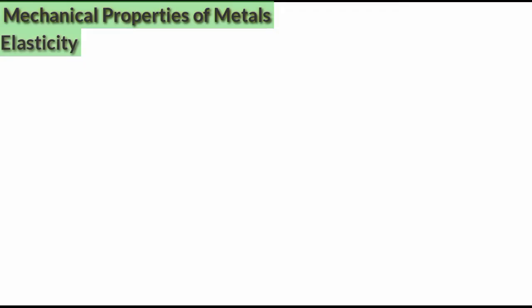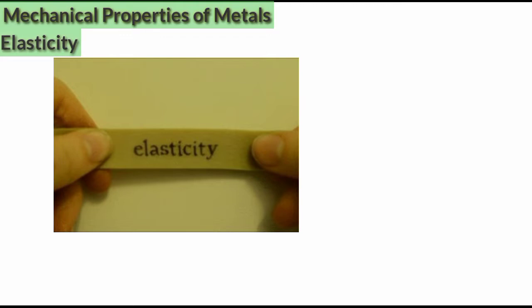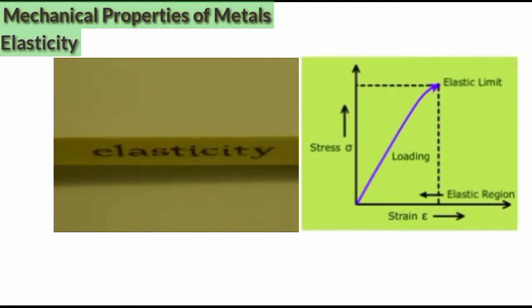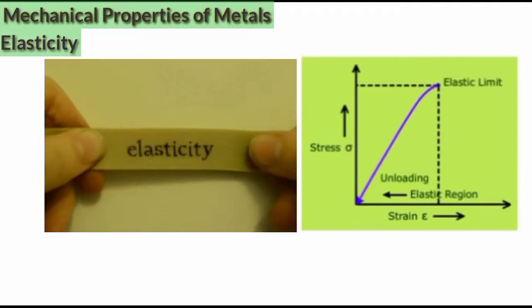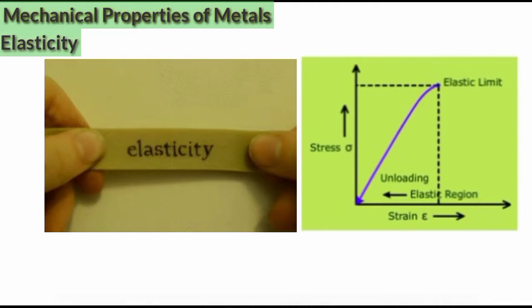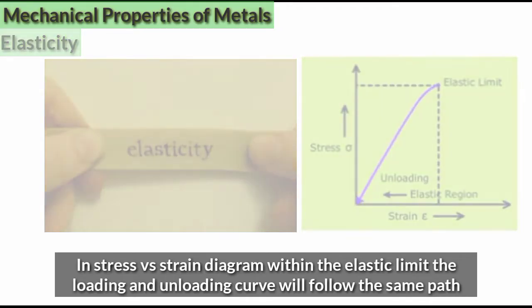Elasticity. To understand elasticity, let's take an example of a rubber band. When we stretch this rubber band, the shape of the rubber band gets deformed, and when we stop stretching it, it gets its original shape and size back. So we can say that elasticity is the property of a material by virtue of which a material can regain its original shape and size after the removal of load. In the stress versus strain diagram, within the elastic limit, the loading and the unloading curve will follow the same path.